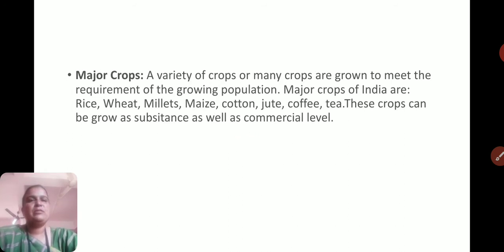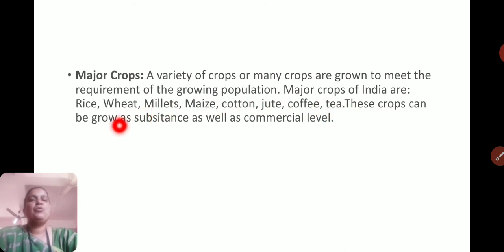Now, major crops. A variety of crops, many crops, are grown to meet the requirement of the growing population. We can see most of the population lives in metropolitan cities, urban areas, big cities, where no agricultural activities take place, but they require food. So to meet the requirement of this growing population, crops are needed. Major crops of India are rice, wheat, millets, maize, cotton, jute, coffee, tea.